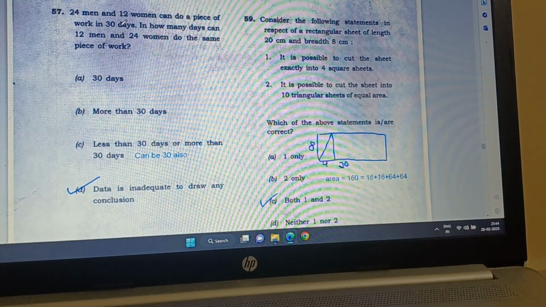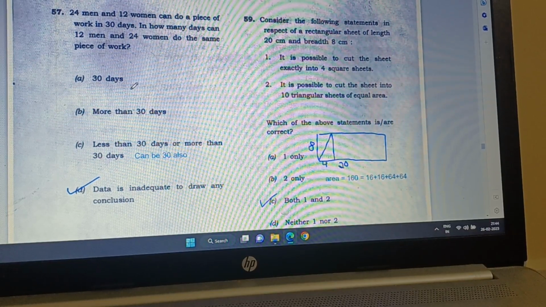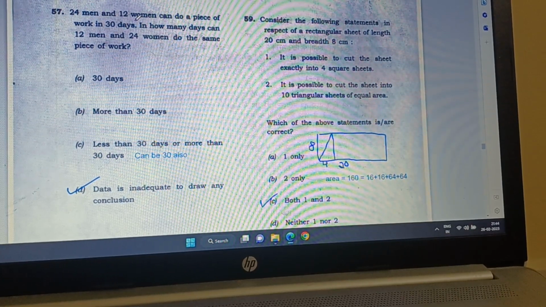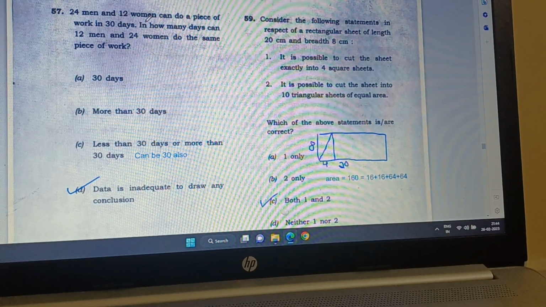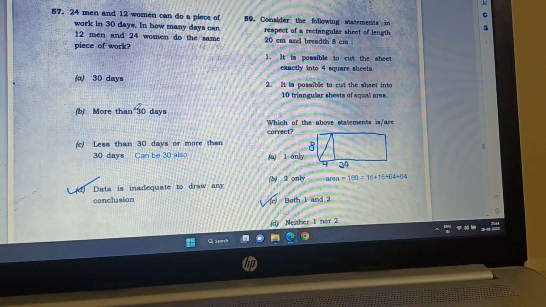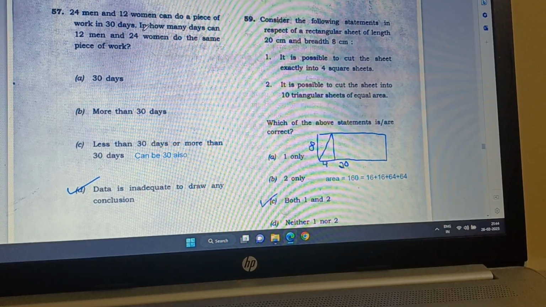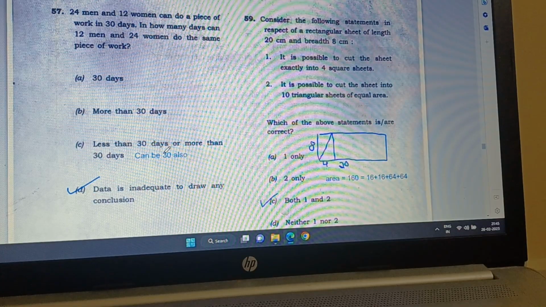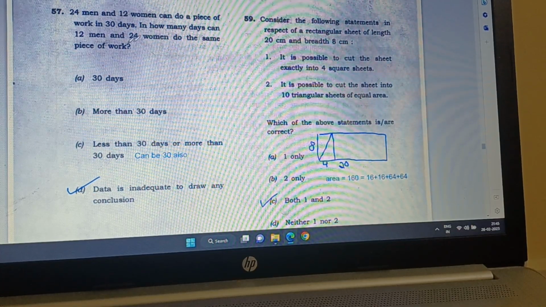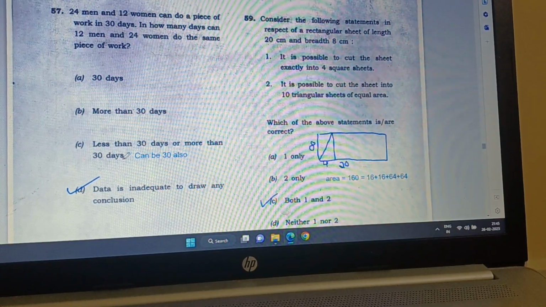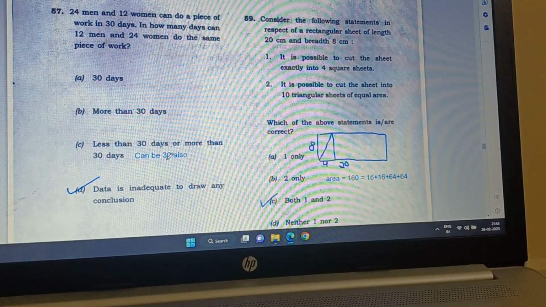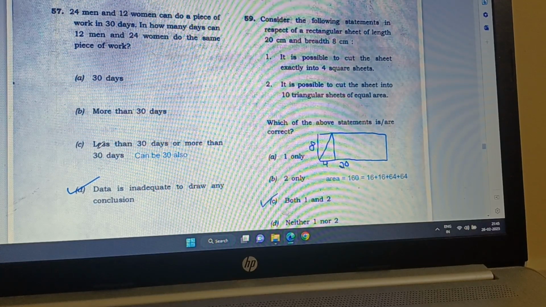We have only 30 days. Had we given this number, then we would have been able to figure out. So exactly 30 days? Well, they are trying to trick you, because here it will happen only if men and women do the same amount of work. More than 30 days? Well, if women do less amount of work than men, but we don't know. Question doesn't tell. Less than 30 days, if women do more work than men, then it can be, or more than 30 days, but there is a possibility that it can be finished in 30 days also. Hence, C is also not correct.